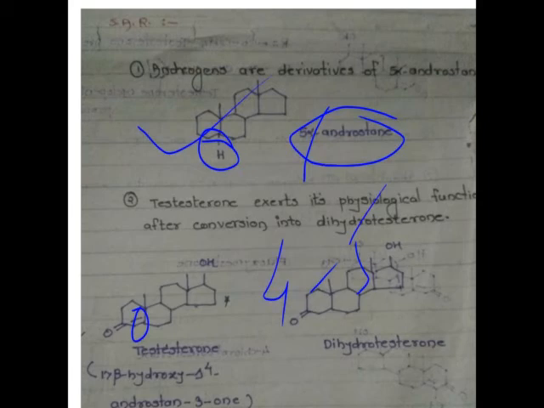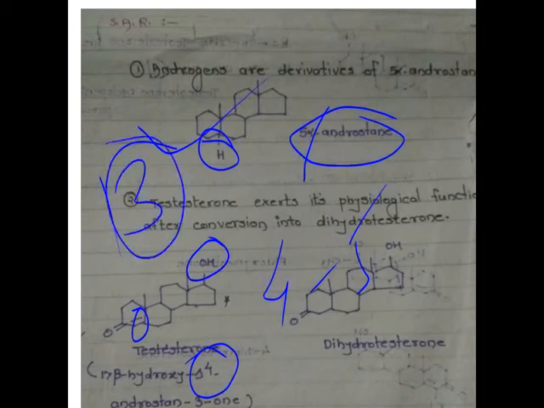After that, what has been done: here there is a double bond. So the double bond is between the 4th and 5th carbon atom. So delta 4 indicates the double bond is between the 4th and 5th carbon atom. And at the 17th position a hydroxy group is present, which is beta hydroxy. So the drug is called 17 beta hydroxy, and because of the double bond, delta 4 androsten 3 one.